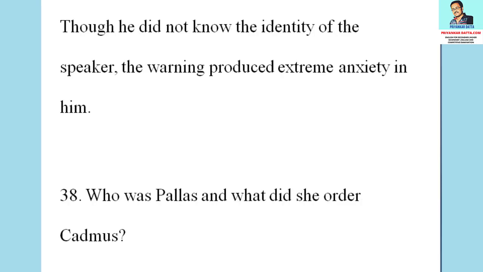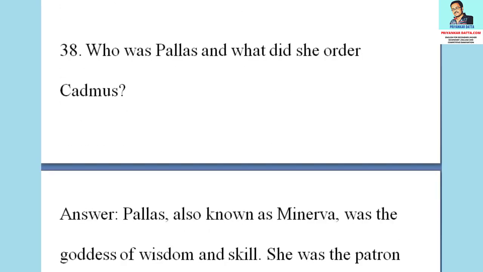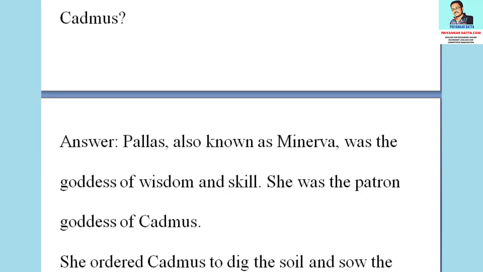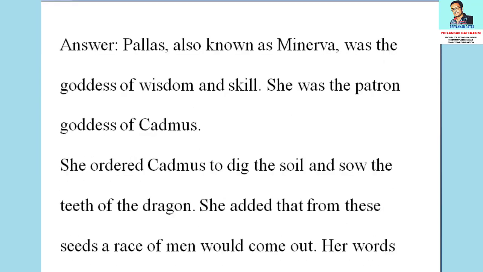The next question is, who was Pallas and what did she offer Cadmus? The answer to the question is, Pallas, also known as Minerva, was the goddess of wisdom and skill. She was the patron goddess of Cadmus. She ordered Cadmus to dig the soil and sow the teeth of the dragon.